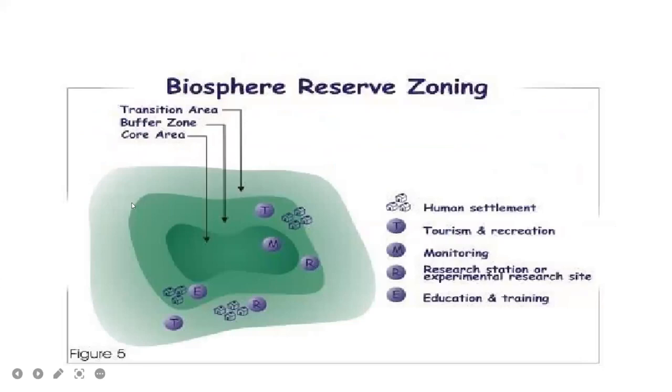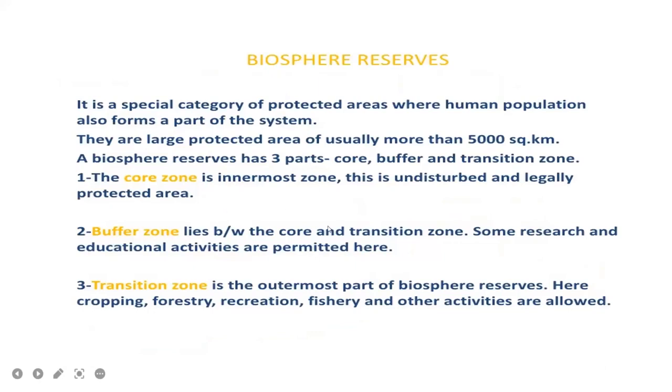So this one is the biosphere reserve. So it is mainly about 5,000 square kilometers. Okay. So the central one is the core region. So this is the buffer zone. And this one is the transition zone. So in the core area, no activities are allowed. So here is a completely protected area. Core zone is the innermost zone, and this is an undisturbed and legally protected area.